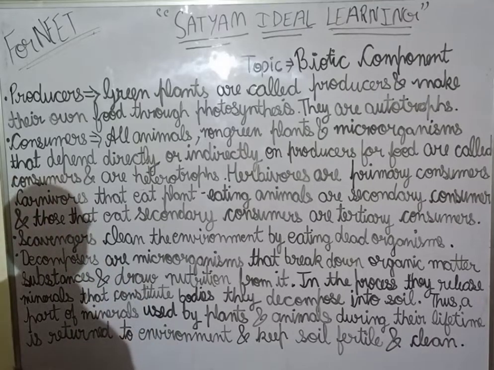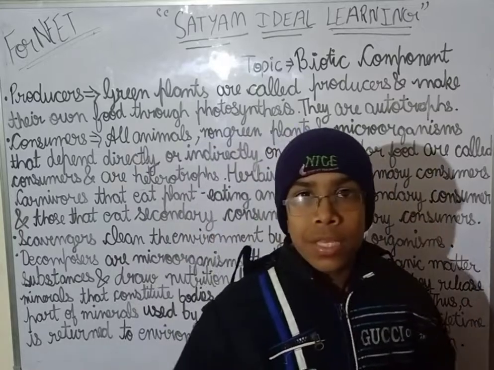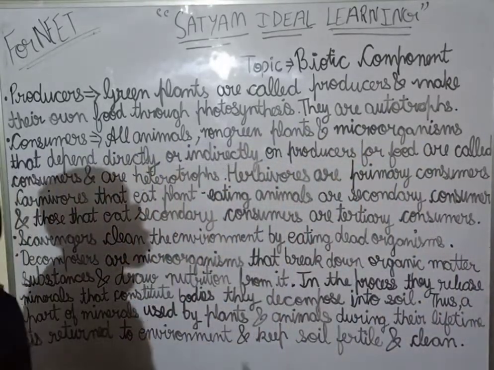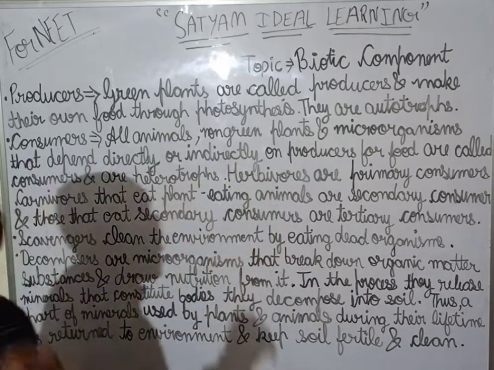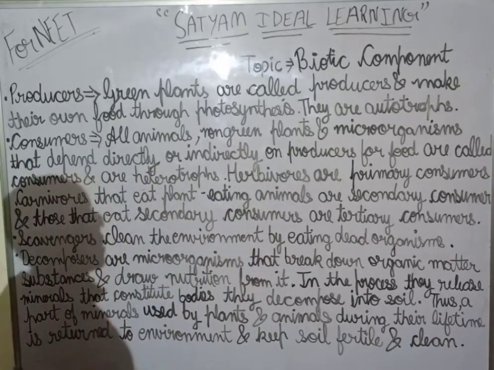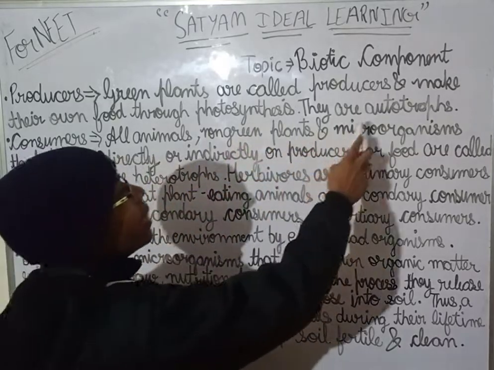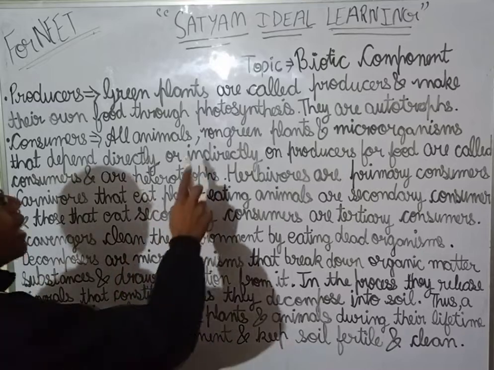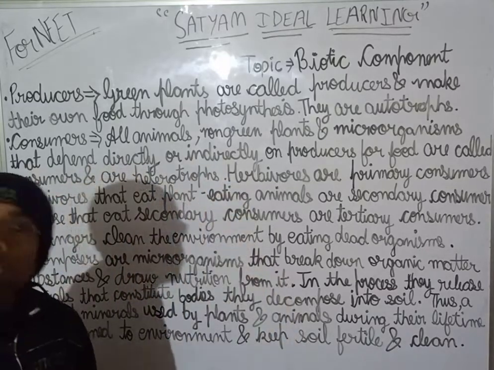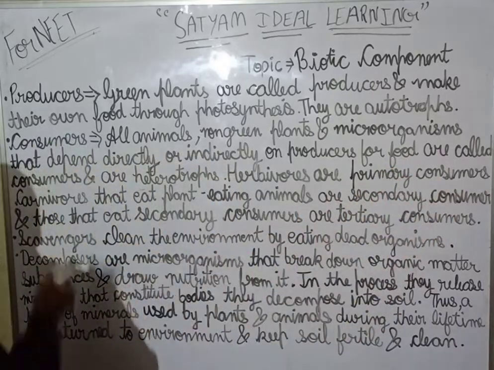Consumers. Clear, guys? So all the organisms other than green plants are dependent on the green plants. They all are consumers.